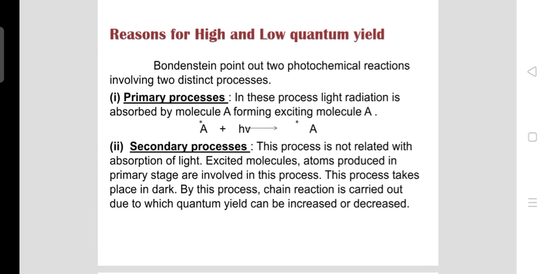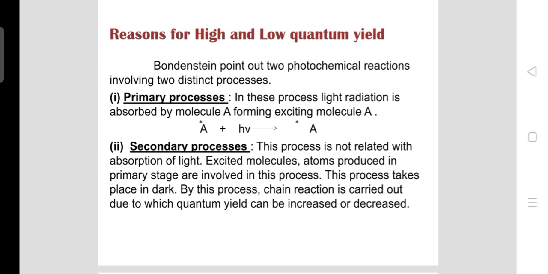So here are given the reasons for high and low quantum yield. In order to explain the variation in quantum yields, Bodenstein pointed out that photochemical reactions involve two distinct processes, which include the primary process and the secondary process. In the primary process, on light radiation, suppose one molecule A absorbs light and is converted into the excited molecule A*, as given in the reaction.